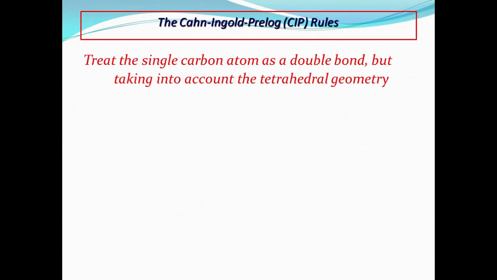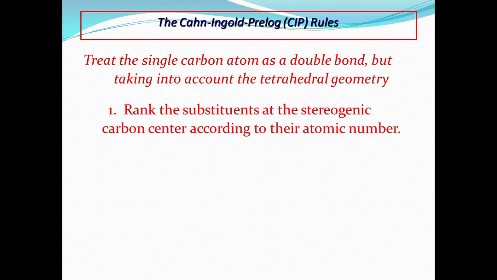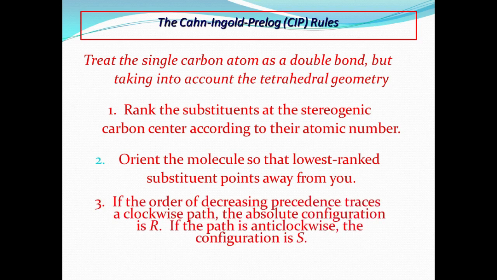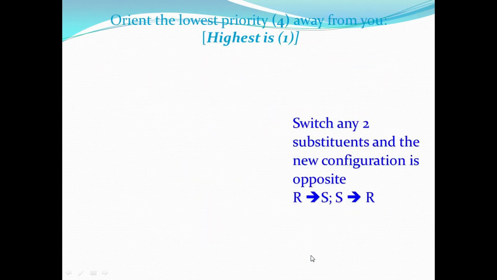Treat a single carbon atom by ranking its substituents. Orient the molecule so that the lowest ranked substituent points away from you. Then, in decreasing order of priority, trace the path: if it is clockwise, the absolute configuration is R. If the path is anti-clockwise, the configuration is S. Simply remember that clockwise is R and anti-clockwise is S. Orient the lowest priority 4 away from you, with highest being 1.